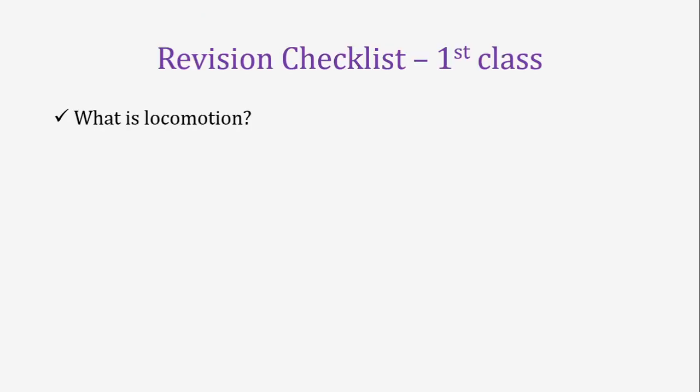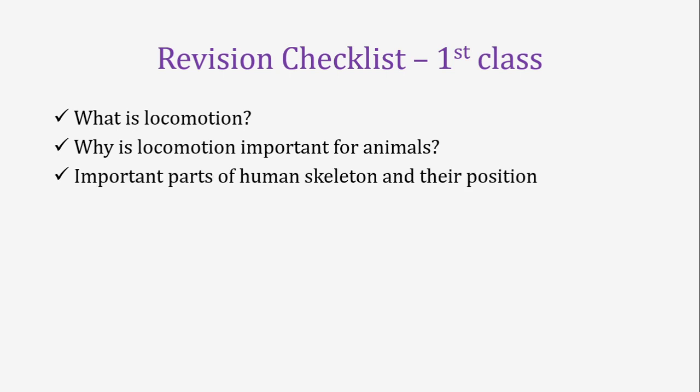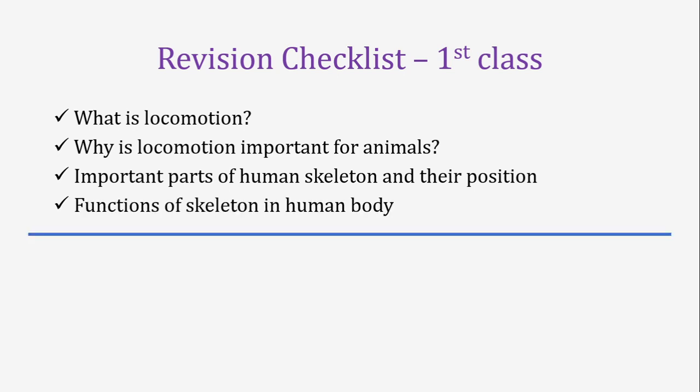We have understood what locomotion is and why locomotion is important for animals. Animals go from one place to another for breeding purposes or for protection or in search of food. And there are 25 important bones present in the human skeleton. We have known their names, and we have also understood their location and position in the human skeletal system. And the function of the skeleton in our human body, like to store different minerals or to help support locomotion.